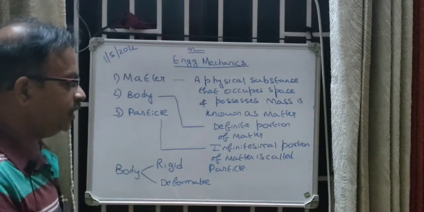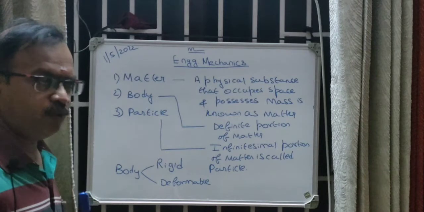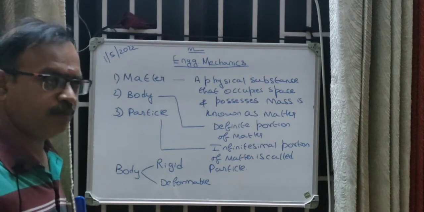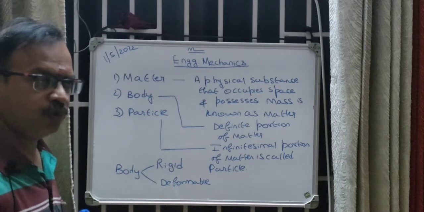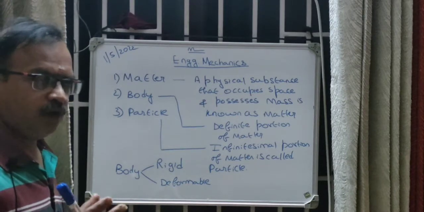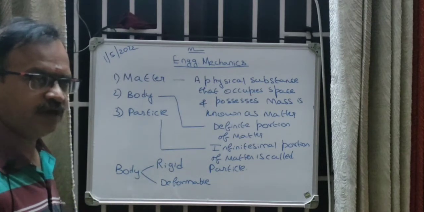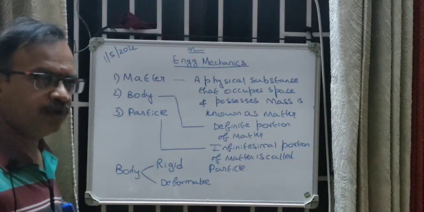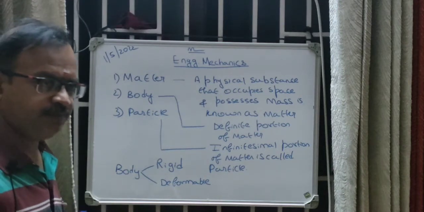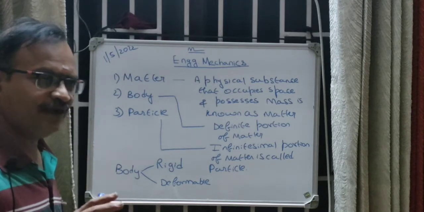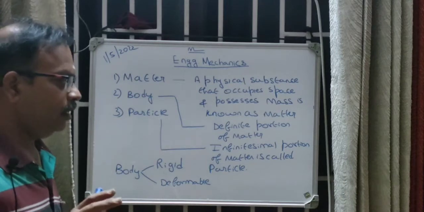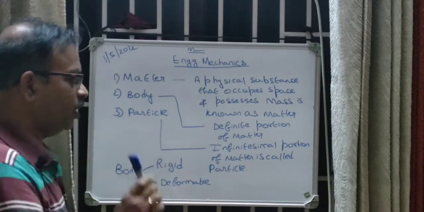Then what is a body? A definite portion of a matter is called a body. So I am having a solid of 2 kg mass. Now this is a definite portion of a solid which has a mass of 2 kg. It occupies space and possesses mass, so it is a matter, but it has a 2 kg mass. So it is a definite portion of a matter. That is why it is called a body.